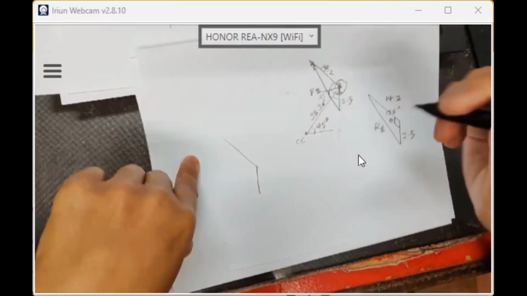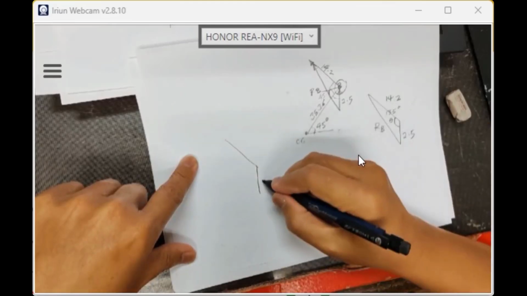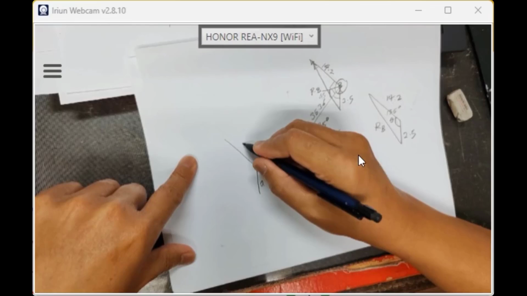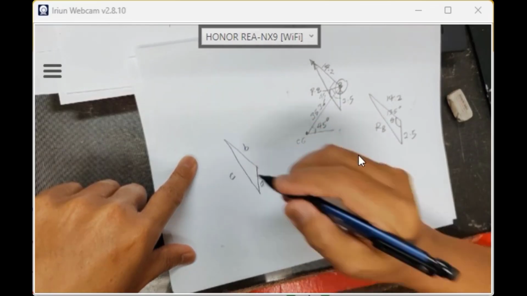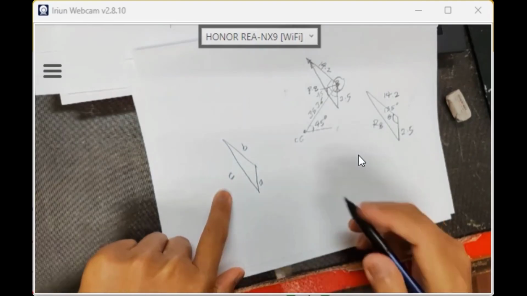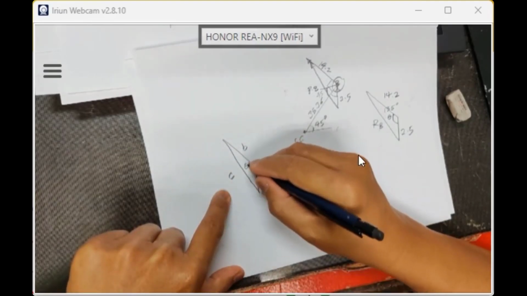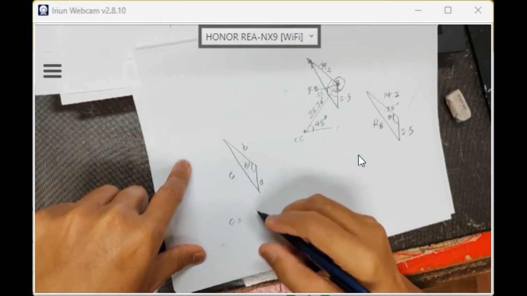Okay, apa yang saya tadi? Kalau ini 2.5, 40 betul. Okay, ini A, ini B, kan? B, triangle jadi, yang ni C, betul kan? C, ini theta, kan? Theta, apa? C equal to, apa tadi?